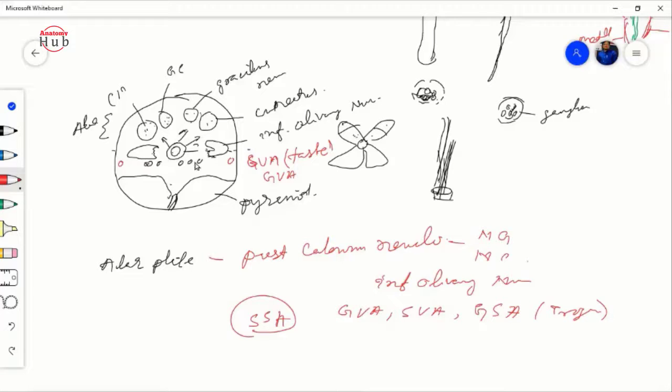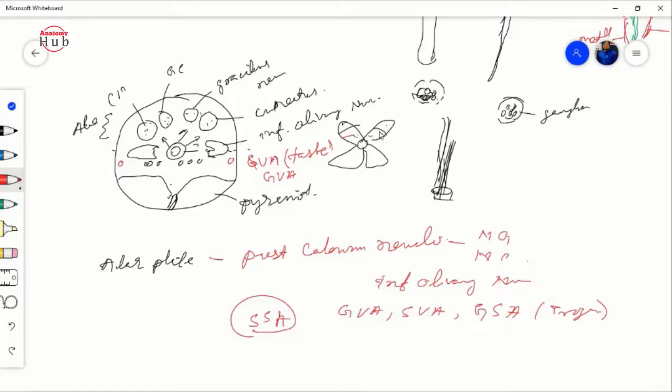All these nuclei will present just anterior to this inferior olivary nucleus. Okay, so this is the whole story of the alar plate. The alar plate is present and intact in the spinal cord, but when it ascends upward, due to the ascending tracts and descending tracts, this alar plate will be fragmented into pieces.